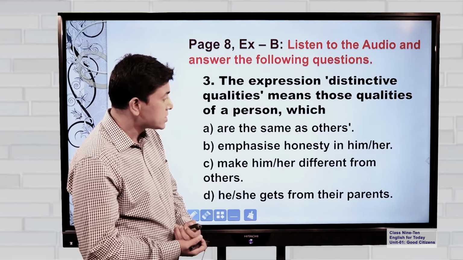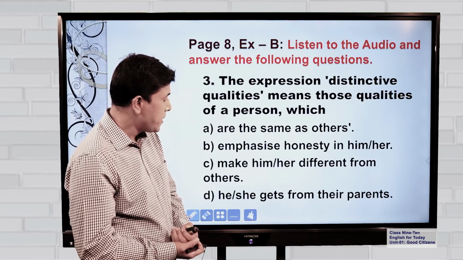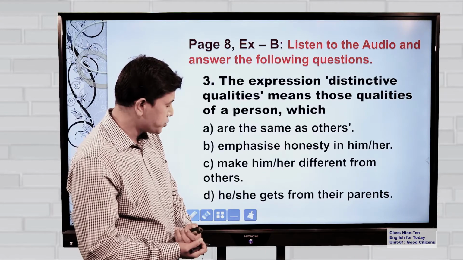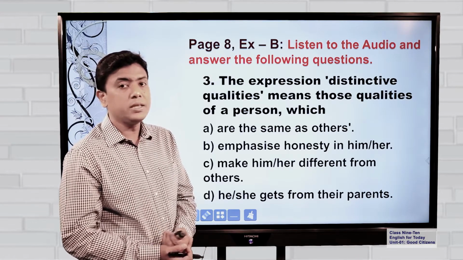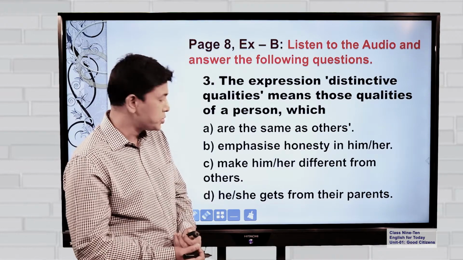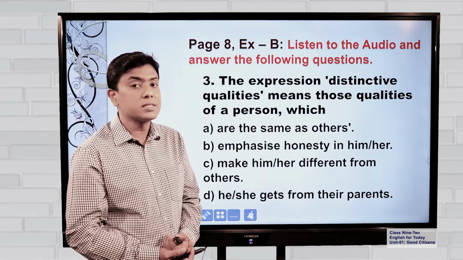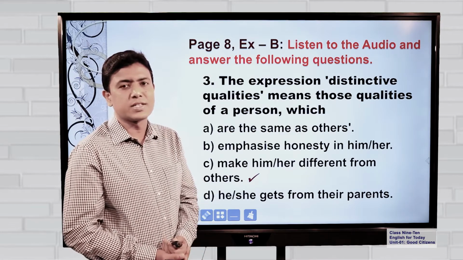Number B, emphasize honesty in him or her. Number C, make him or her different from others. And last one, he or she gets from the parents. I think distinctive qualities are those qualities that make him or her different from others is the correct answer. Yes, it is going to be the correct answer.